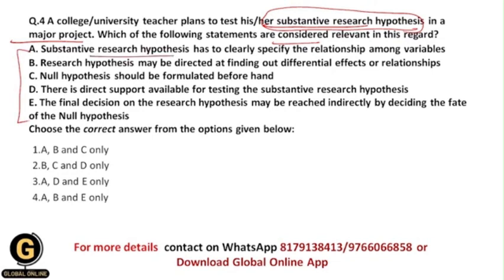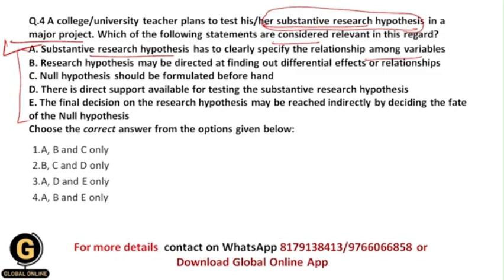Substantive research hypothesis has to clearly specify the relationship among variables. Basically whenever we formulate the substantive research hypothesis, that research hypothesis should clearly specify the relationship among the variables under study, and this statement is correct, because whenever we know the exact relationship among the variables, then obviously our research hypothesis will be more clear, and it will help us to specifically test it.